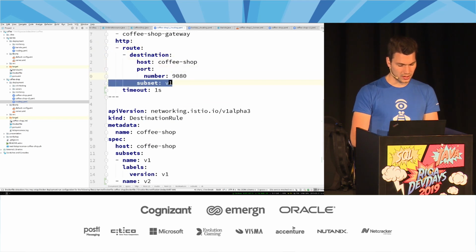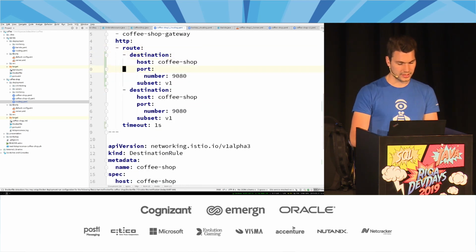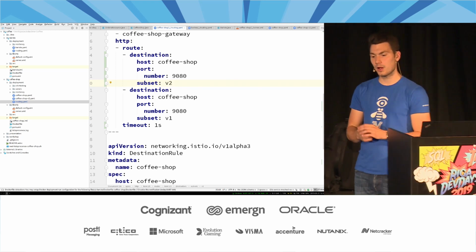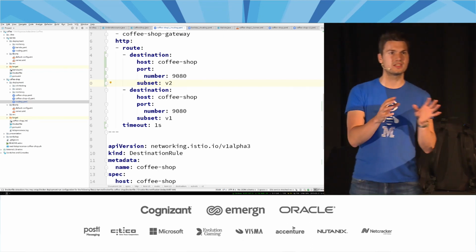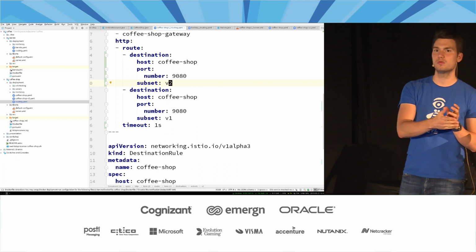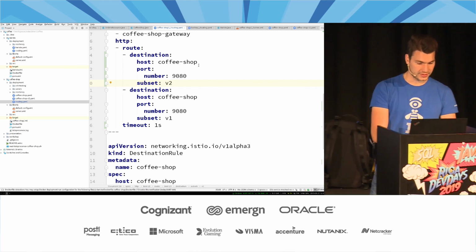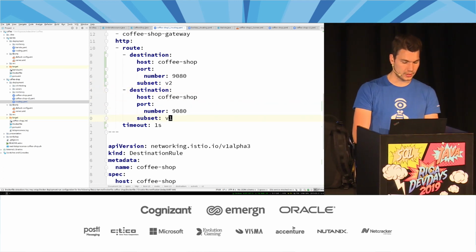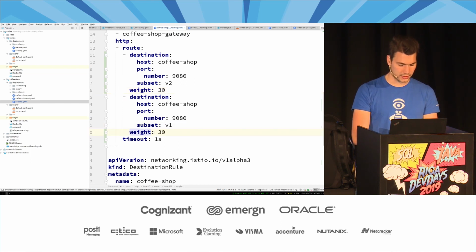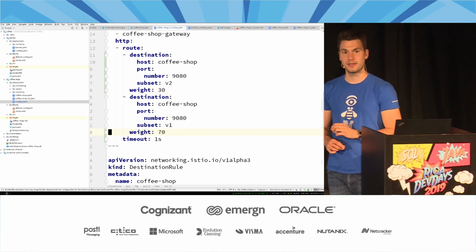What we can do as well is to have multiple destinations for a particular route. So for example, for canary releases, where we split all of our users up, and a specific percentage will be routed to a different version. So for example, we can have subset v1 and v2 at the same time, and then we can even define some weight, where we say only 30% of this will be routed here, and 70% will be routed there.